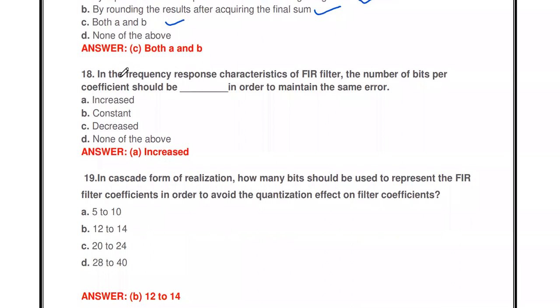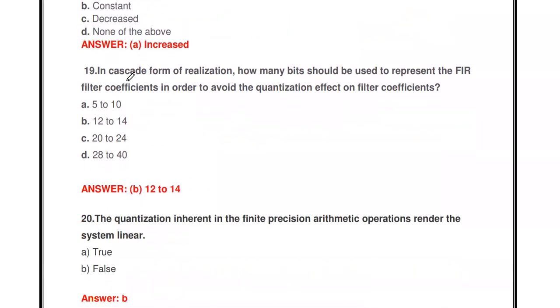The next thing: in the frequency response characteristics of an FIR filter, the number of bits per coefficient should be dash in order to maintain the same error. The number of bits per coefficient should be increased in order to maintain the same error.